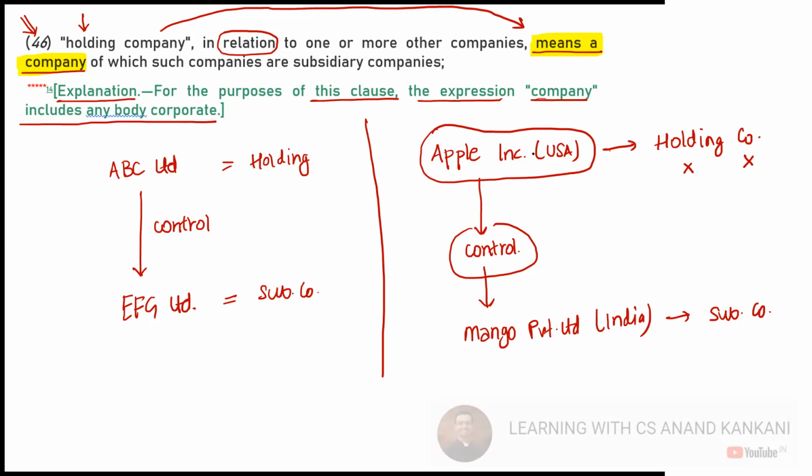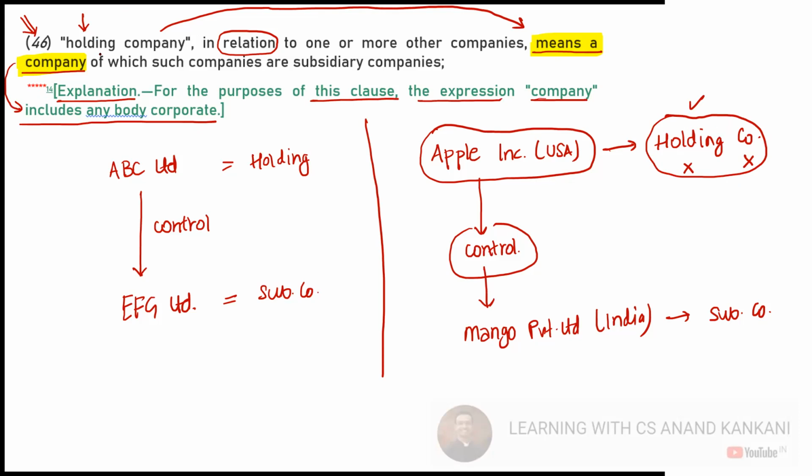Answer is yes. And here when the word company is used, it also includes a body corporate. Therefore, now Apple Inc. is also considered a holding company. Do you understand what the problem was before and how that problem has been resolved? Is this clear?